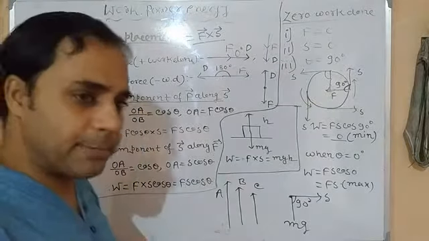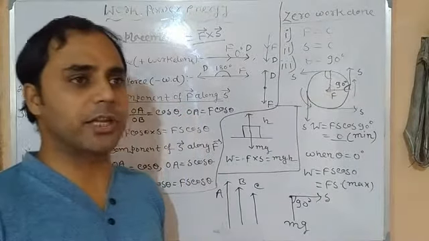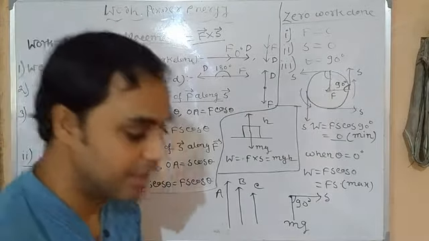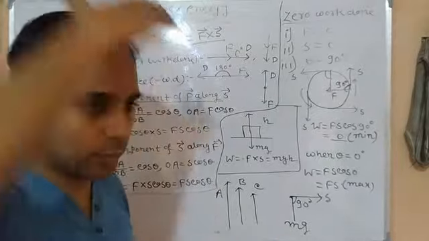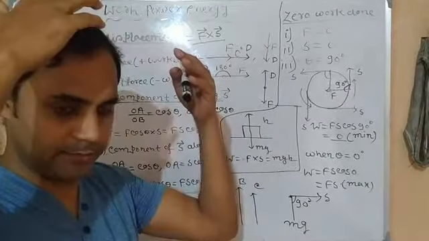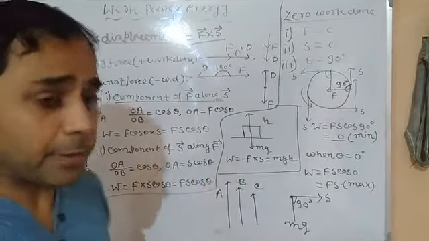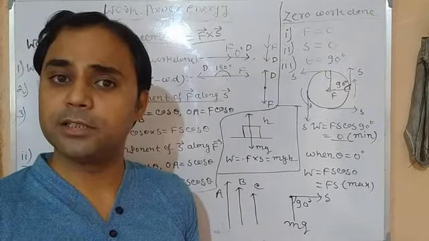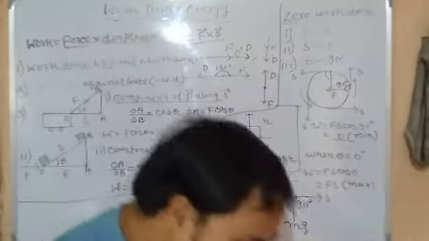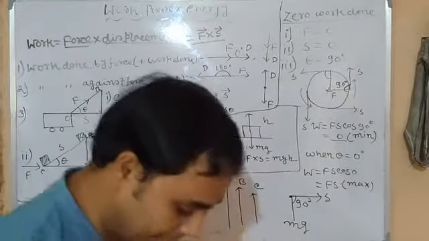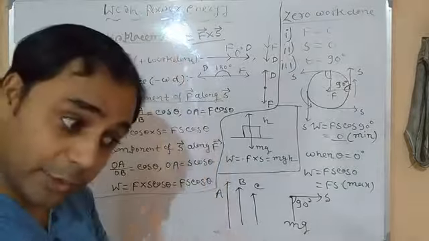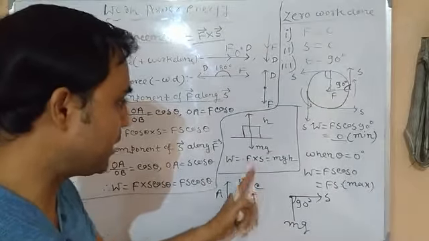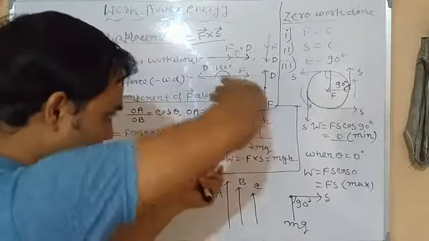But if the same person, that is the coolie, stands still with the luggage on his head, in this case there is no displacement. So in this case work done is 0. But if he lifts any weight and puts it on his head, during that incident work done is mgh. Force is mg and the displacement along the vertical is the height h.